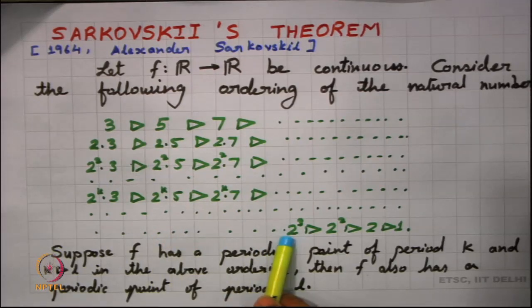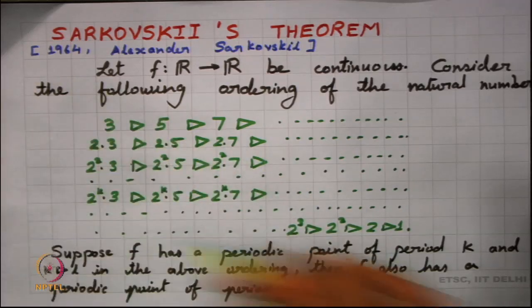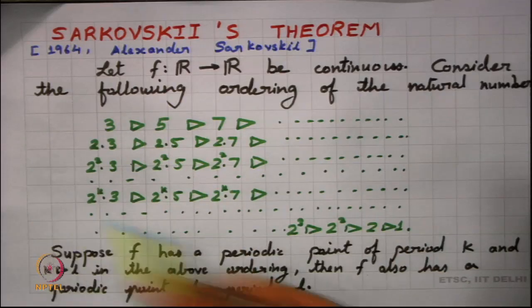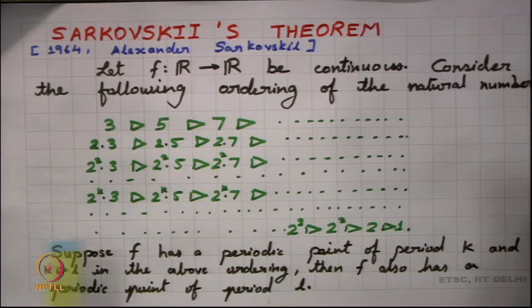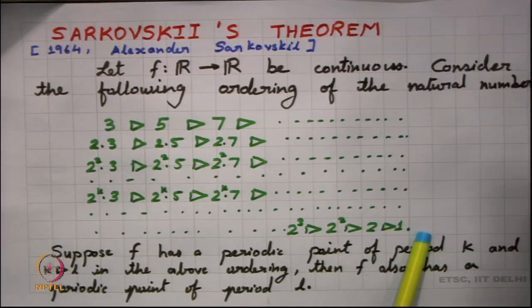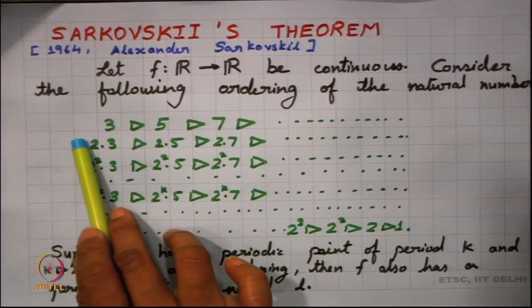So, 2 cube is followed by 2 square, which is followed by 2, which is followed by 1. So, this is a different kind of ordering of the natural numbers. This is not the usual ordering that we take up. In this particular ordering, 3 is the largest number and the smallest number is 1, and in fact 4 is much less than 3, right.